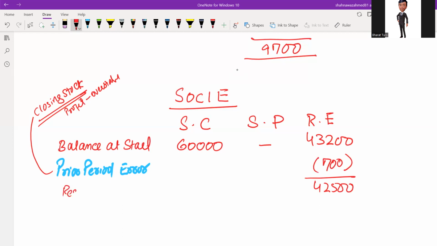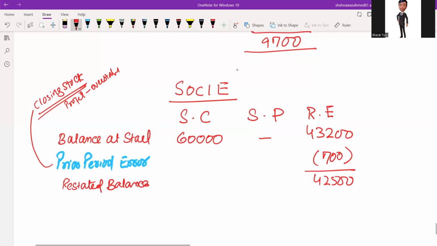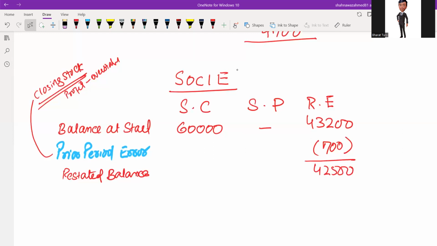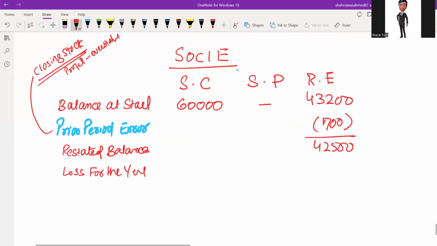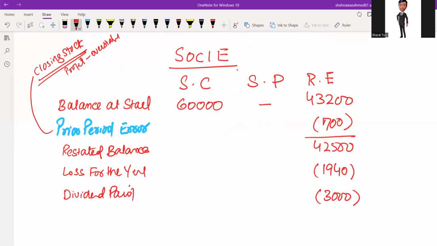This is the restated balance against IAS 8. Okay. So now add one by one. Loss for the year. It will reduce my retained earning. Loss for the year 1940. Okay. Dividend paid 3000. We have deducted this from the admin expense. We have to deduct this dividend from retained earning.